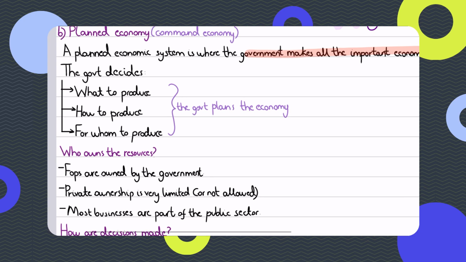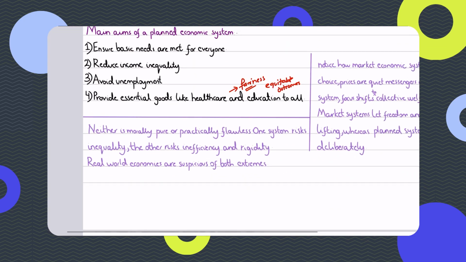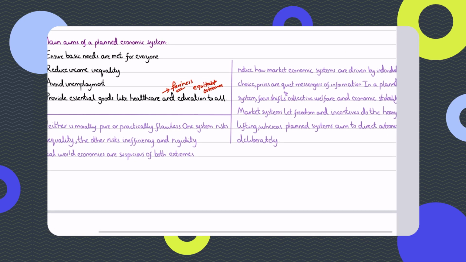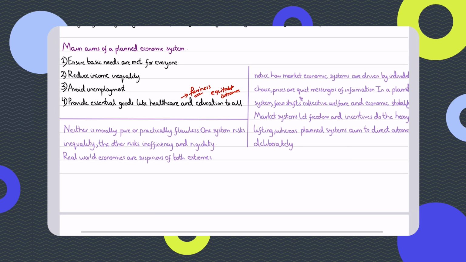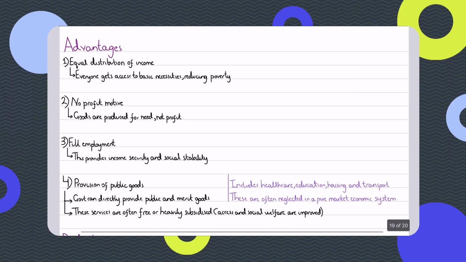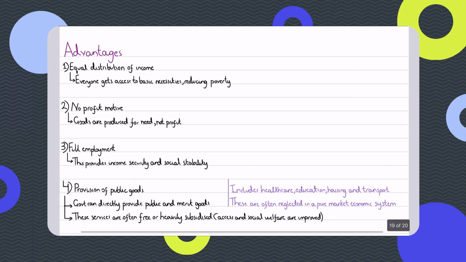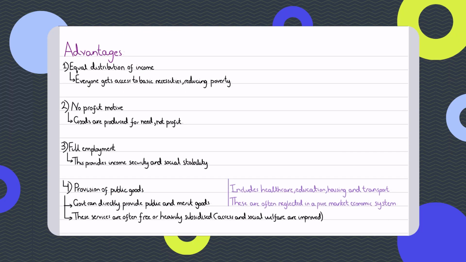Because the price mechanism is not there. The government fixes the price, and that is the end of story. And prices for essential goods would be artificially kept low. But that's an equitable system. That's good. But then it has disadvantages as well. So first, let's see what the advantages are. The advantages basically are that, number one, it creates a more equal distribution of income because everyone gets